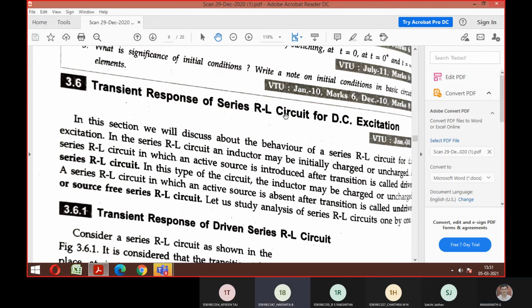Okay, sir. So totally how many derivations in DC excitation do you have to prepare? Six. Six derivations. So forget about AC excitation, that is not required. If you are able to do the six DC excitation derivations, that is enough. From the same derivations, problems will come and you can get the 20 marks easily from this. And like resonance and Laplace, you can predict the derivations from this chapter.